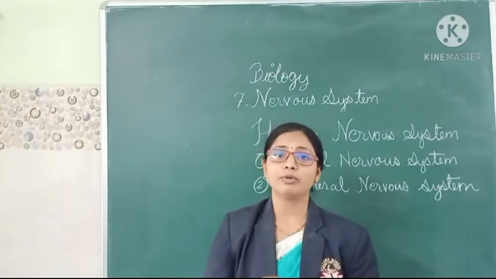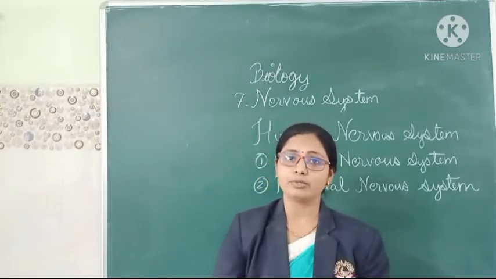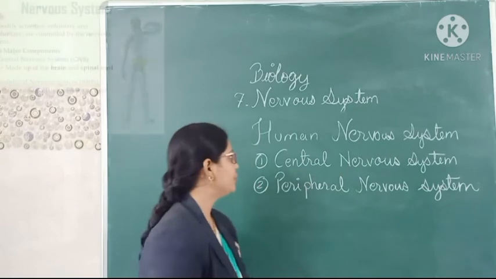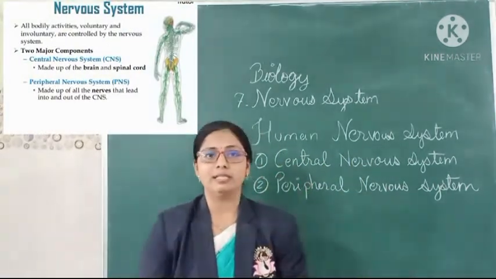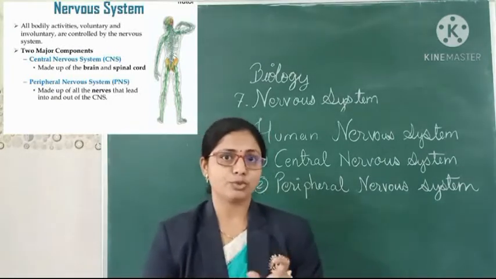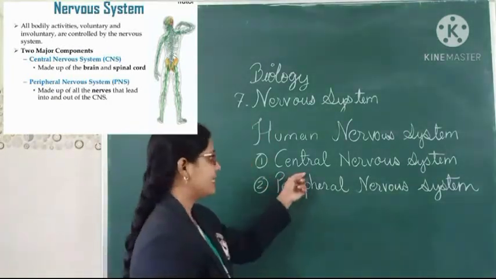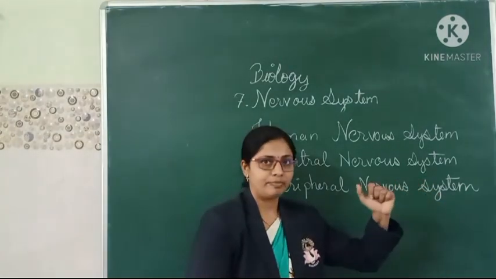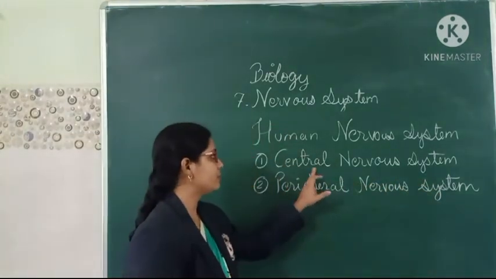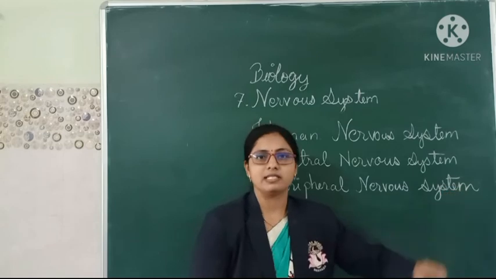Now the most important part of this lesson is the human nervous system. The nervous system is mainly divided into two main parts, that is central nervous system and peripheral nervous system. First we are going to study the central nervous system.